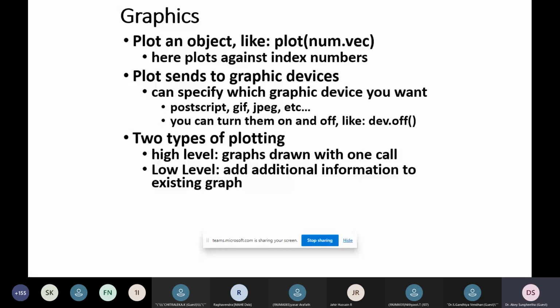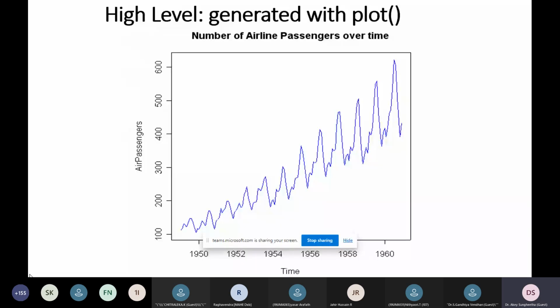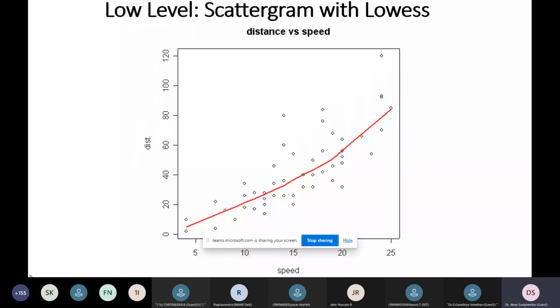So these are some information about using the R tool for graphics. And this is one example for showing the report on airline passengers over a particular time. So there is this high level generated plot. It has the number of airline passengers over a particular period of time. So the time series analysis could calculate certain functionalities, like what is the time duration for a particular passenger who is traveling, or in which particular year how many passengers traveled. So this is the sort of information that could be analyzed.